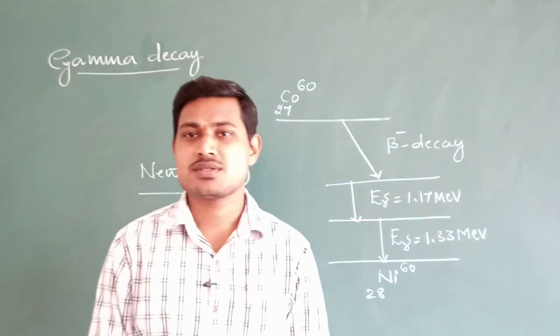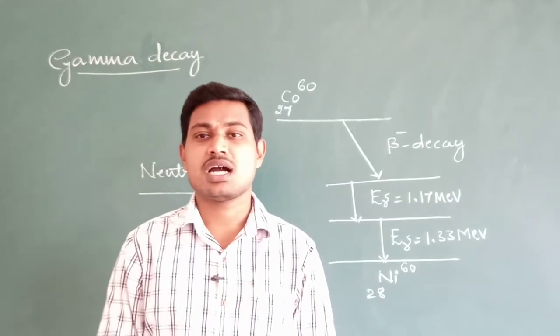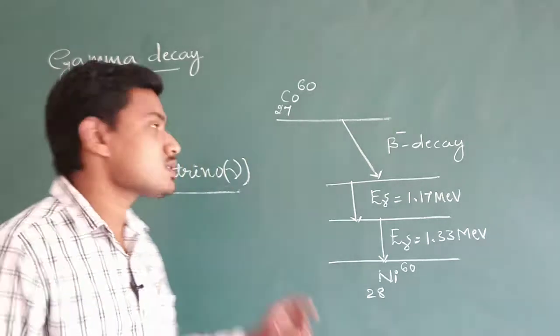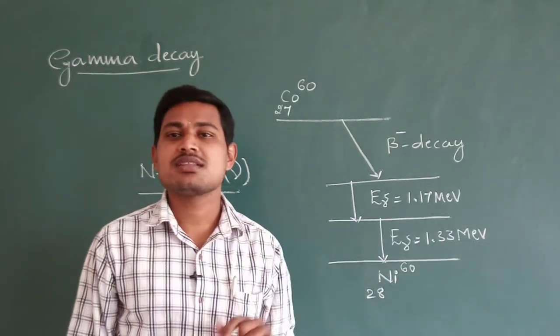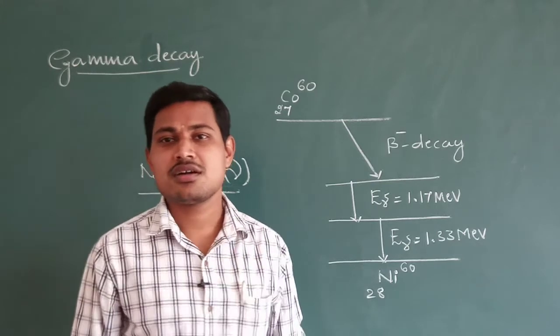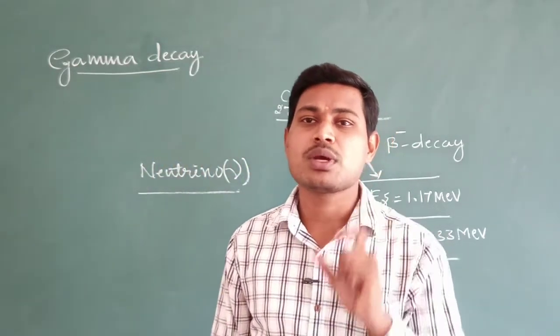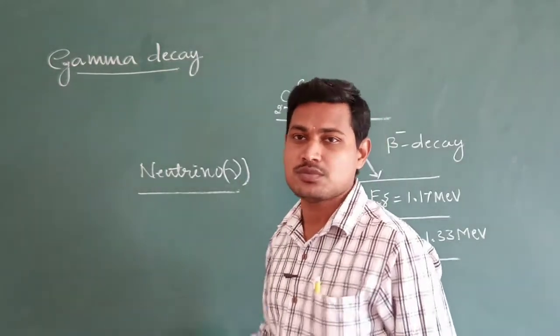Hello dear students, in the previous class I was discussing the concept of alpha decay and beta decay, and today I am going to discuss the concept of gamma decay. So before discussing gamma decay, in the discussion of beta decay you might have come to know about one particle, that is a neutrino as well as an antineutrino.